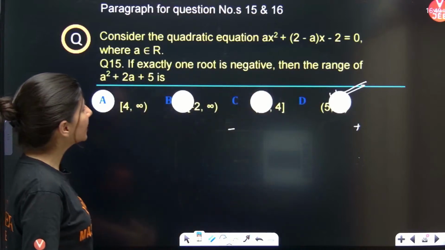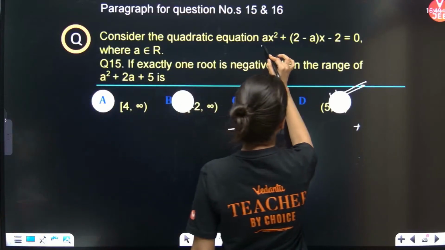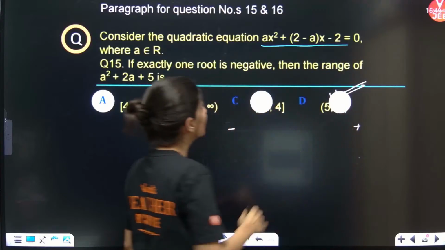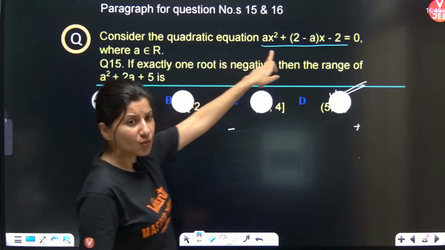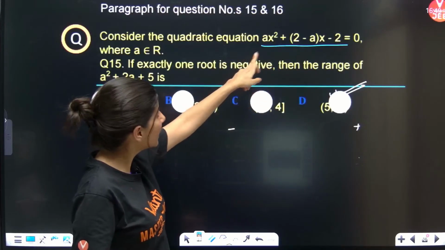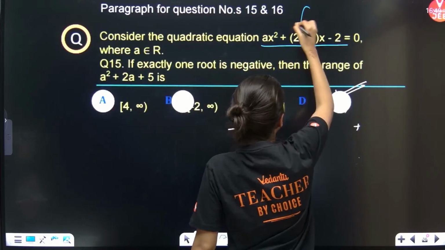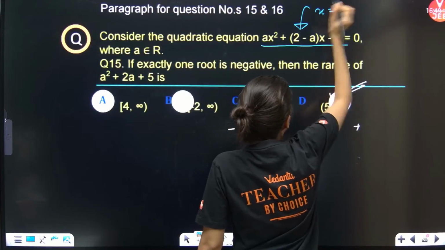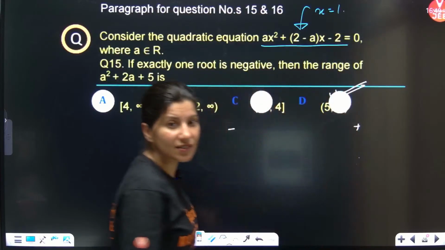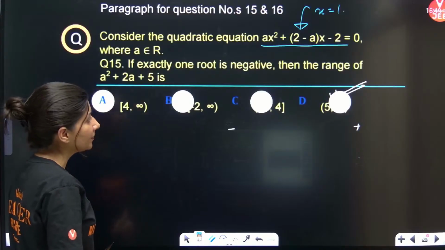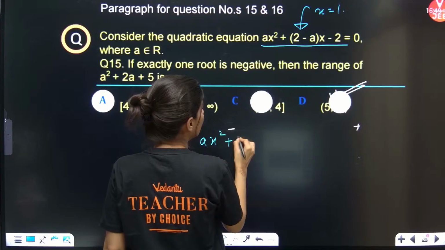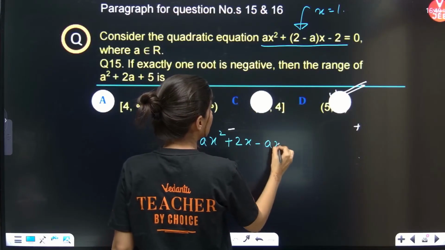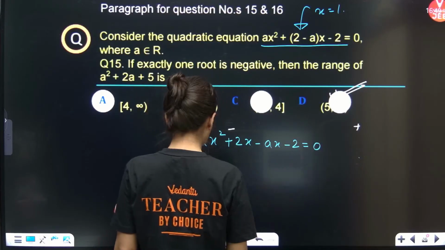Consider the quadratic equation ax square plus 2x minus ax minus 2 equals 0. This is the quadratic equation. If you analyze this quadratic equation, you will realize that x equals 1 is getting satisfied, right? So this is ax square plus 2x minus ax minus 2 equals 0.